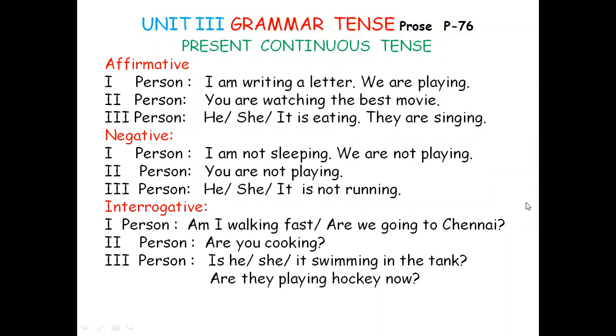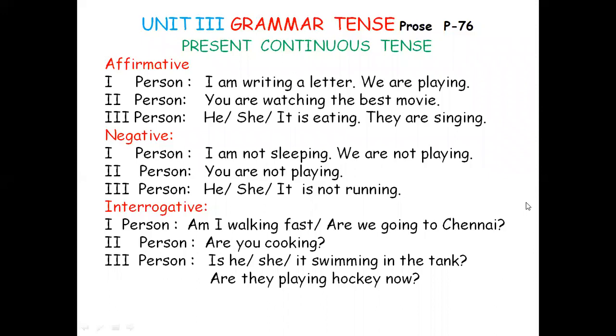They are singing. The plural form, third person, they are singing. When it is he, she, it, the form is eating. When it is they, it is are singing. So for you, we, they, it is are singing. For I, it is am writing. For he, she, it, it is eating. Please try to retain this. And only by way of writing sentences, you can get it constant.